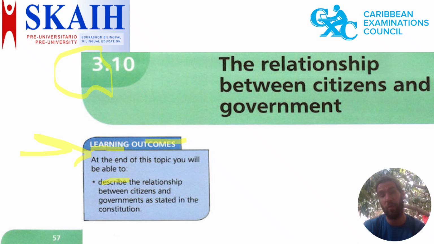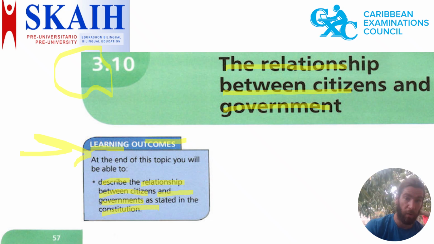You have to be able to describe the relationship between citizens and governments as stated in the Constitution. The Constitution is the most important document of a country, where you find all the obligations of the government, all the limitations of government, and also the responsibilities and rights and freedoms of people in the country.